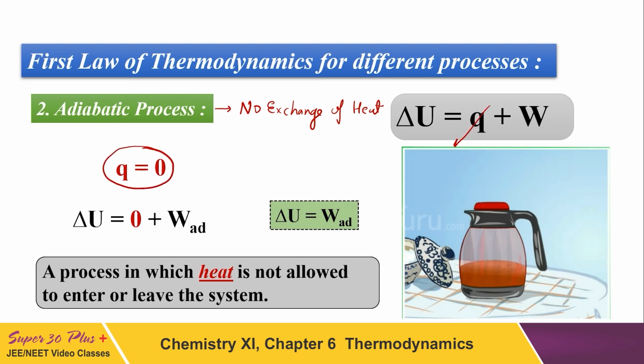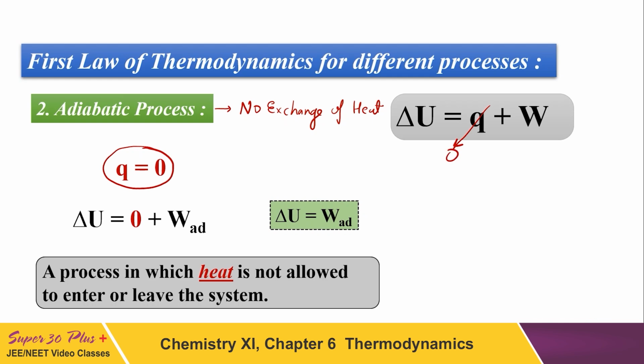And when Q is 0, dU will be equal to W. So change in internal energy is directly equal to the work done in the adiabatic process. Adiabatic is the process in which heat is not allowed to enter or leave the system. No heat exchange, Q is 0. This is how the first law looks for the adiabatic process.